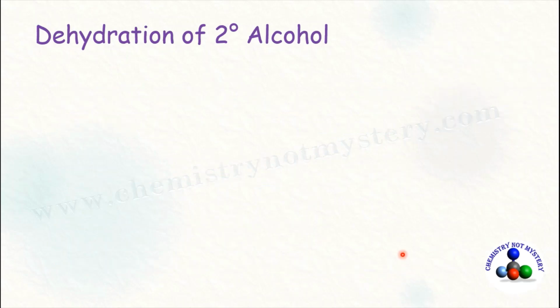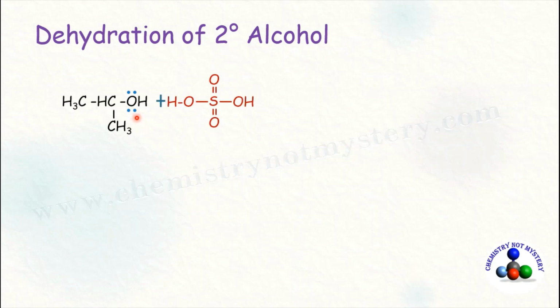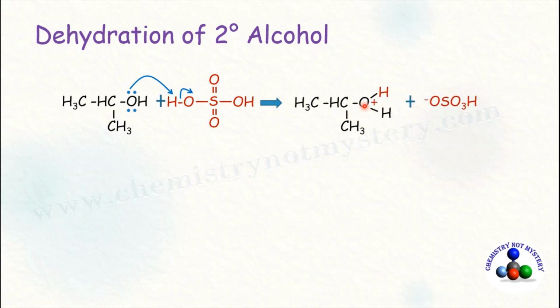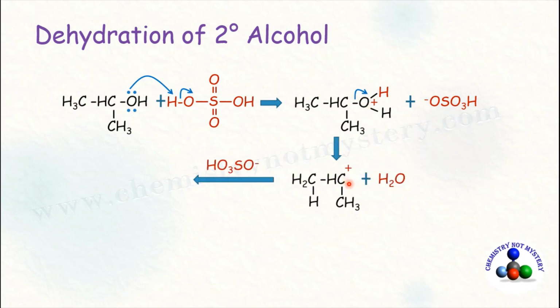Now come to the dehydration of secondary alcohol. Like primary alcohol, secondary alcohol also undergo protonation and form the protonated alcohol. In protonated alcohol, oxygen carries positive charge. Now in the second step, H2O positive ion leaves the molecule along with its bonding pair of electron in the form of water molecule and carbocation is formed.